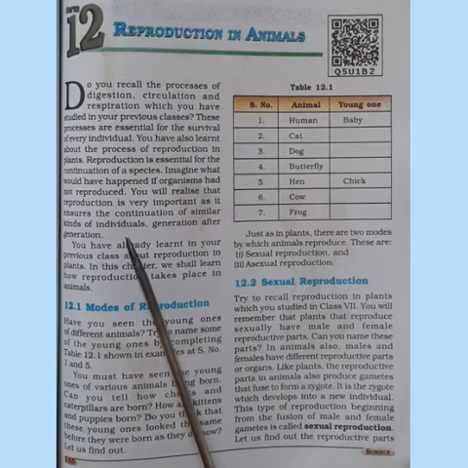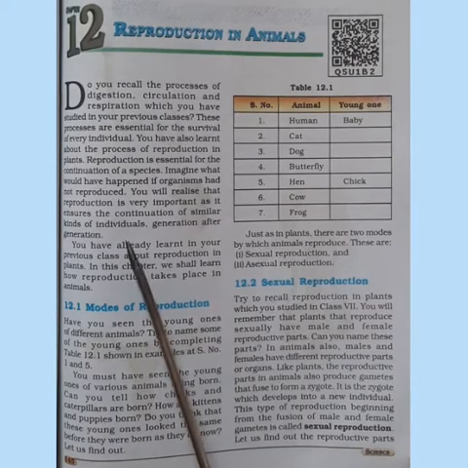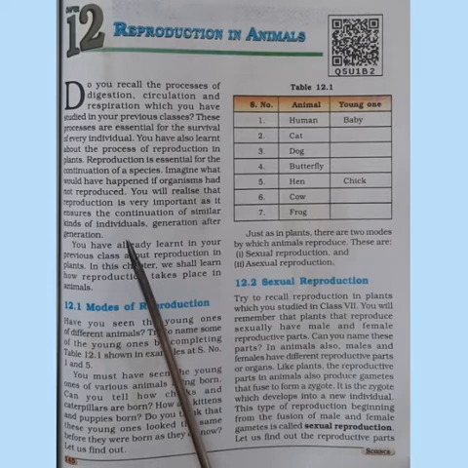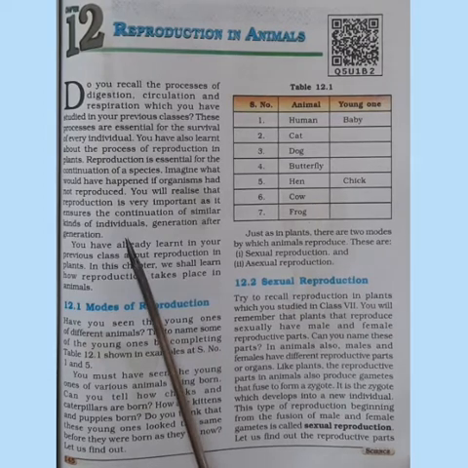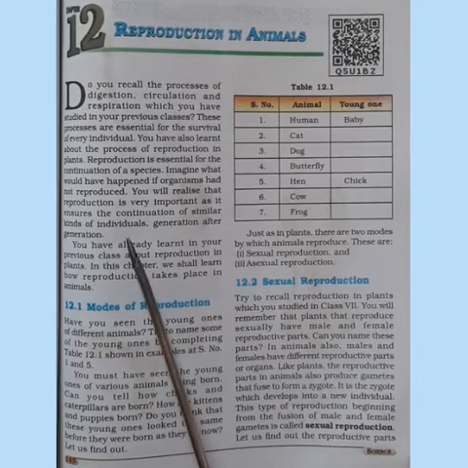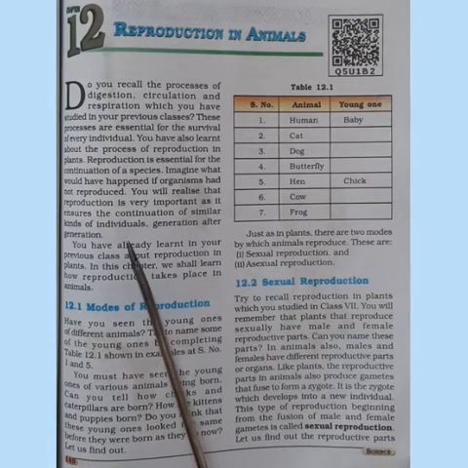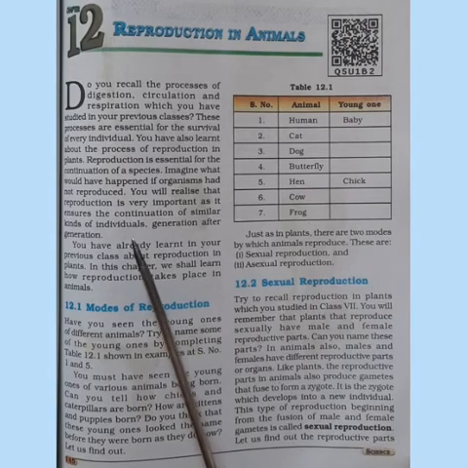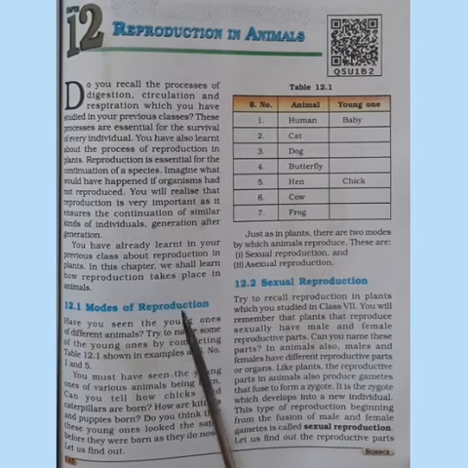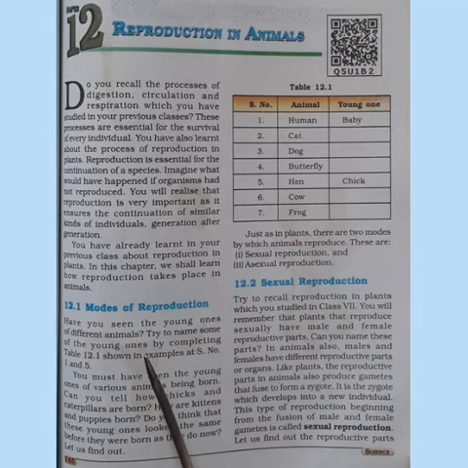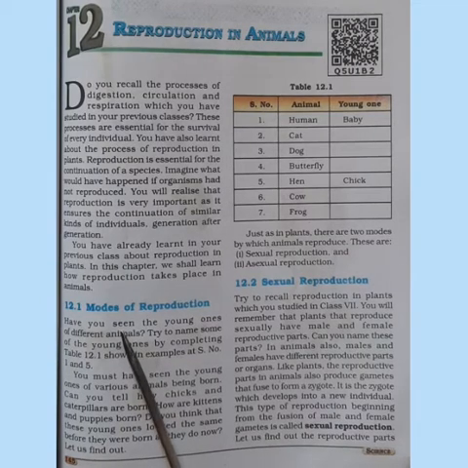Reproduction is very important as it ensures the continuation of similar kinds of individual generation after generation. So same kind of individual will be born to the parent. So it is very much necessary for the continuation of similar kinds of individual through the generations. So which are the types of reproduction? Which are the modes of reproduction in case of animals?